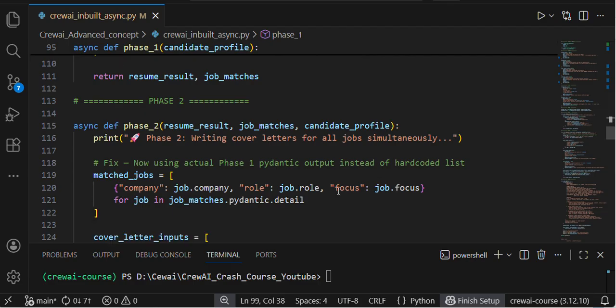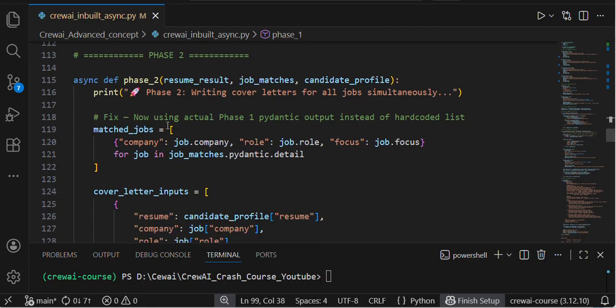To write a cover letter, guys, this is my third agent. Phase 2 is writing a cover letter for all jobs simultaneously. Here, if you see, I'm getting the structured output from my second agent, the output for the job final result.